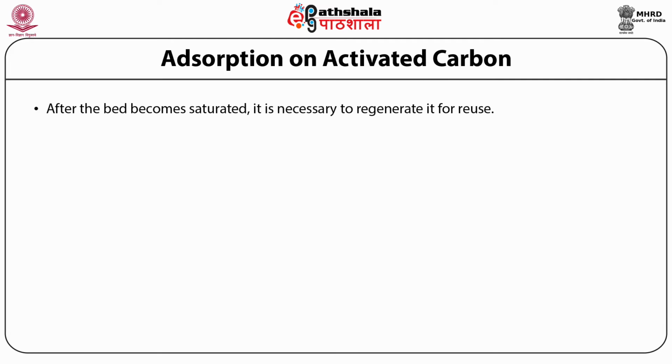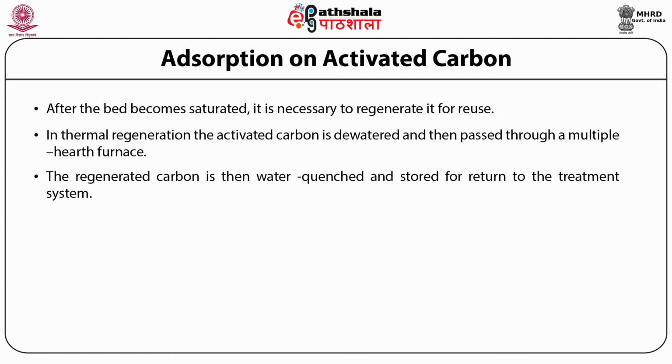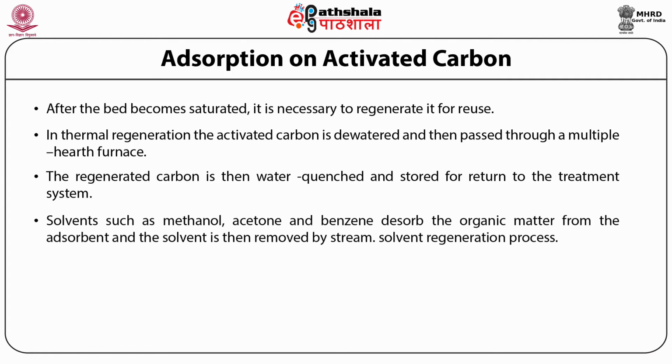After the bed becomes saturated, it is necessary to regenerate it for reuse. In thermal regeneration, the activated carbon is dewatered and then passed through a multiple hearth furnace. The regenerated carbon is then water quenched and stored for return to the treatment system. Solvents such as methanol, acetone and benzene dissolve the organic matter from the adsorbent, and the solvent is then removed by a steam solvent regeneration process.